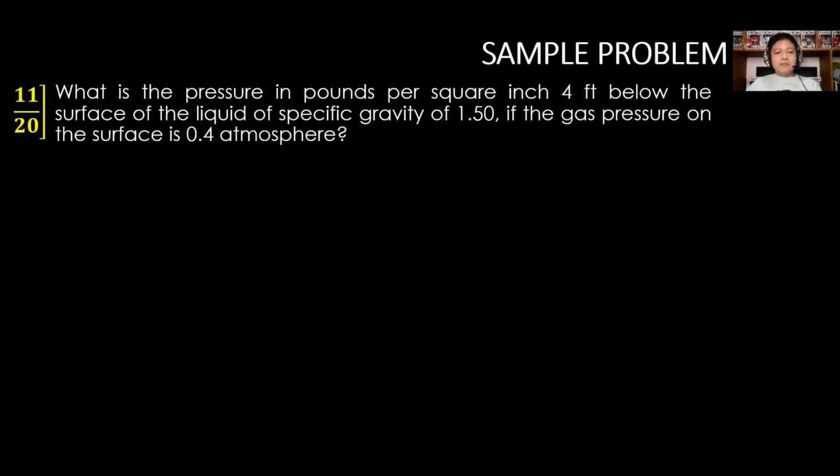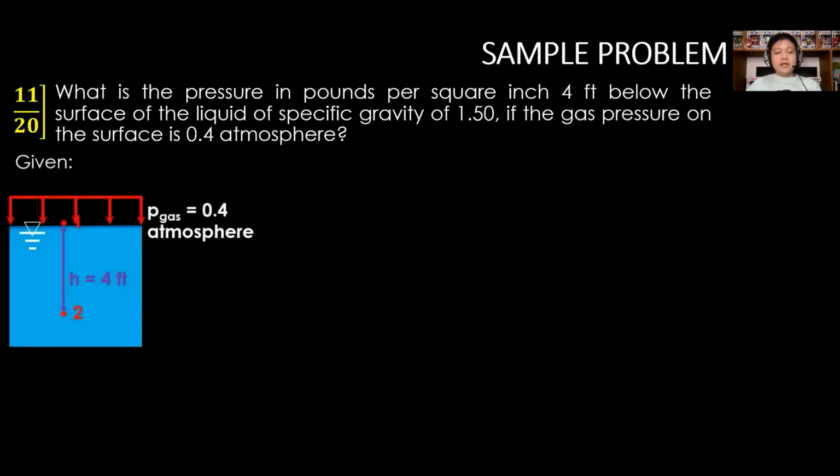Next, for problem 11 in page 20. What is the pressure in pounds per square inch 4 feet below the surface of the liquid of specific gravity of 1.5, if the gas pressure on the surface is 0.4 atmosphere? So we have the given, and for our requirement, which is our pressure at point 2 in psi.